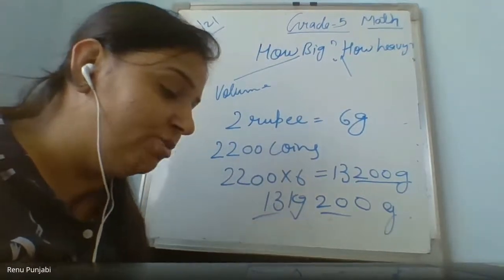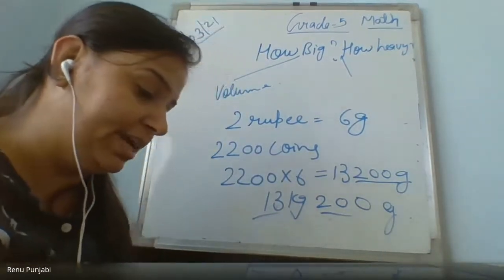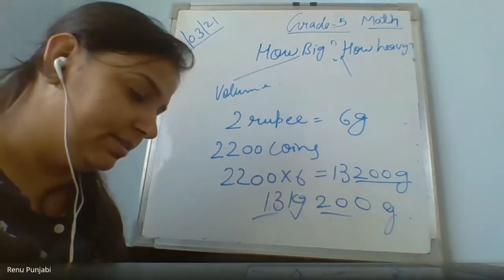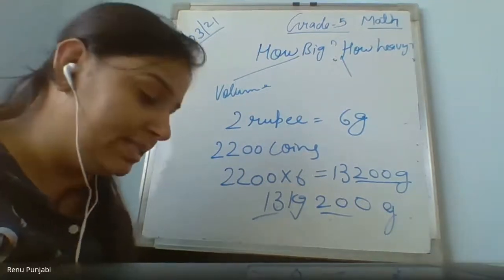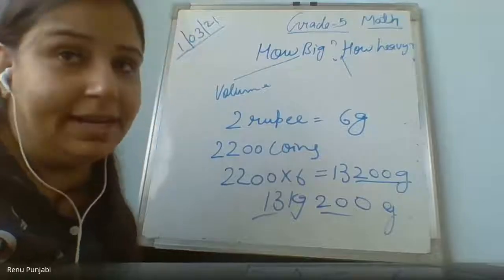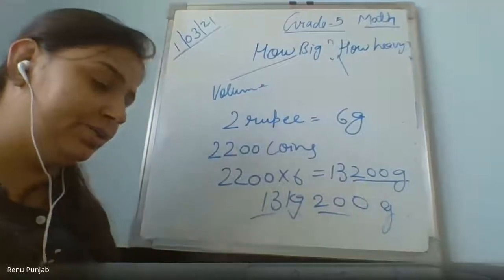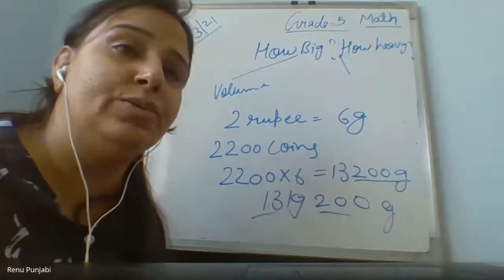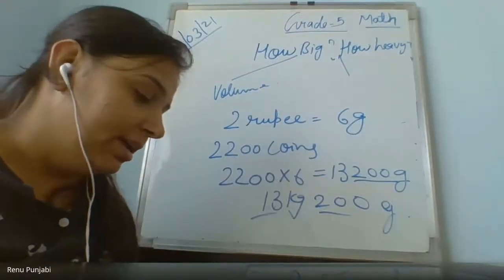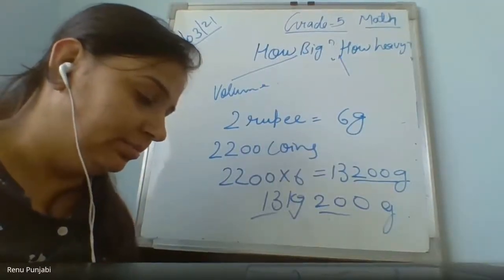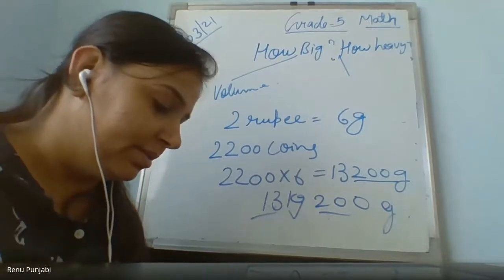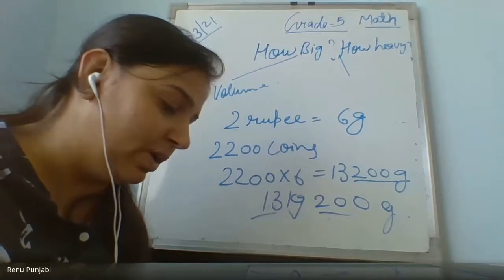Same way for 3,000 coins. Find out and tell me how many kgs. Find out fast. Ma'am, 18,000. 18 kg. Very good. 18,000 grams, ma'am. 18,000 gram, convert it into kg. How many kgs? 18 kgs. Same way you need to complete the last one also.